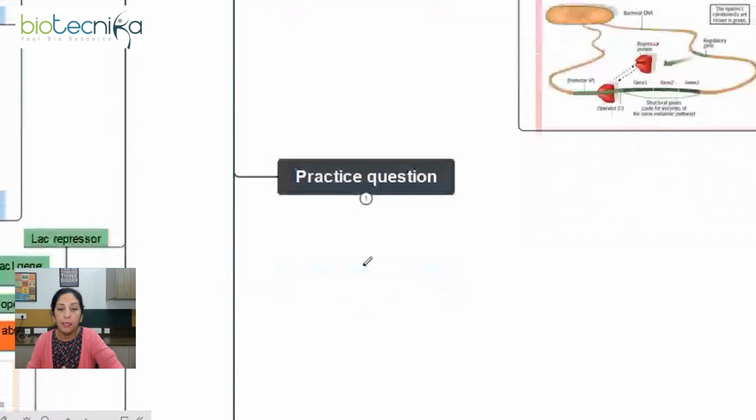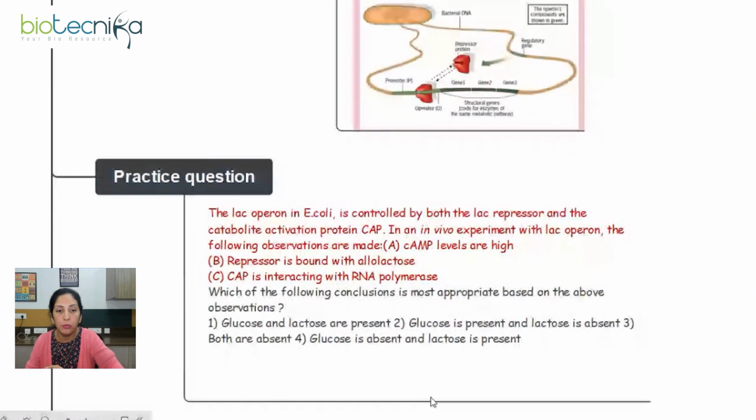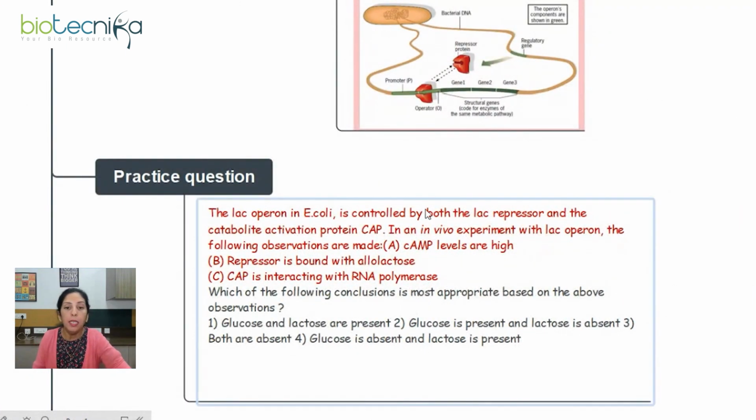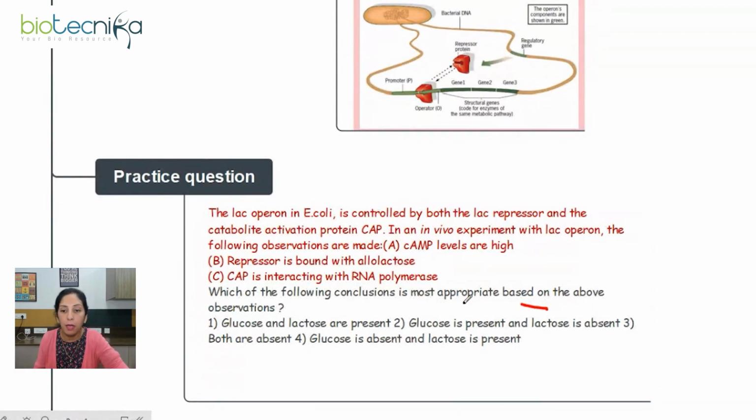Now let us practice one question. If you have understood the conditions which favor the transcription of Lac genes, have a look at this question. The Lac Operon in E. coli is controlled by both the Lac repressor and the catabolite activator protein. In an in vivo experiment with the Lac Operon, the following observations are made. Have a look at the 3 observations provided: cAMP levels are high, repressor is bound with allolactose, CAP is interacting with RNA polymerase. Which of the following conclusions is most appropriate based on the above observations?